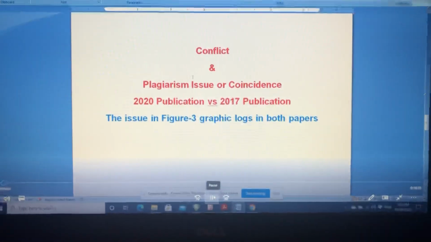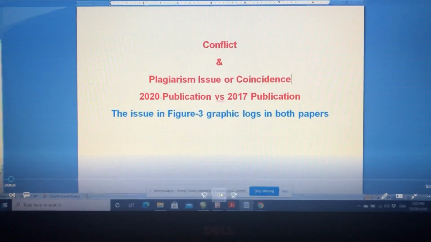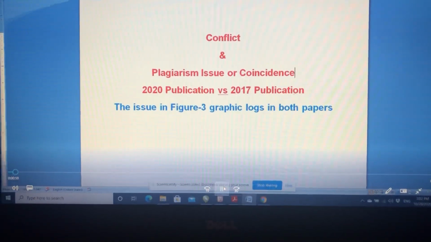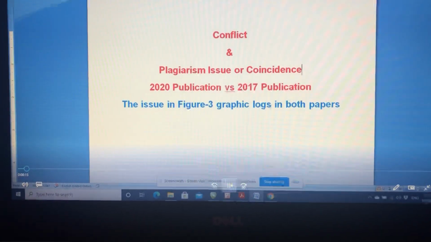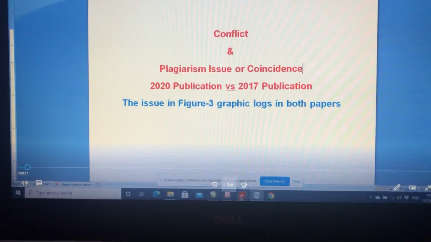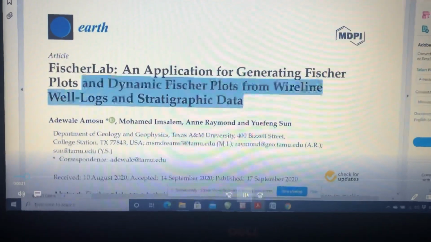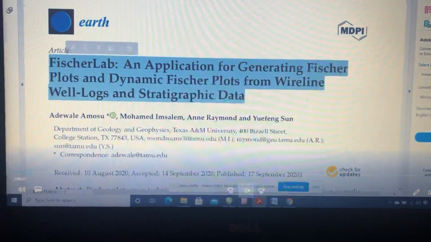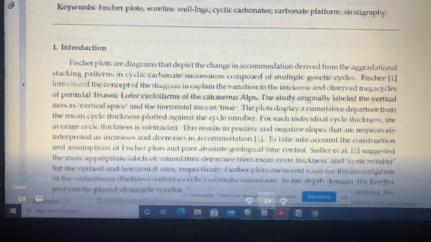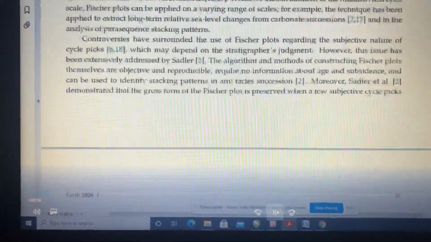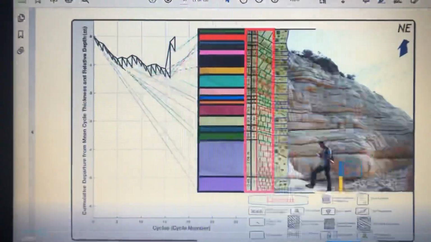This is the conflict, plagiarism or coincidence, between the 2020 publication and the 2017 publication. The issue is in figure 3, the graphic logs in both papers. This is the first paper, issued in 2020. If we go to figure 3 in this paper, we'll find a graphic log from the Lathroon Formation.